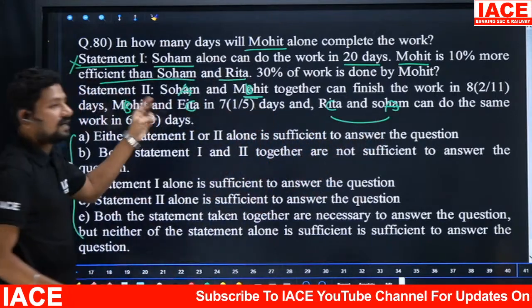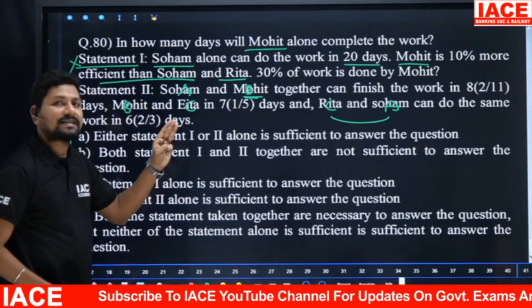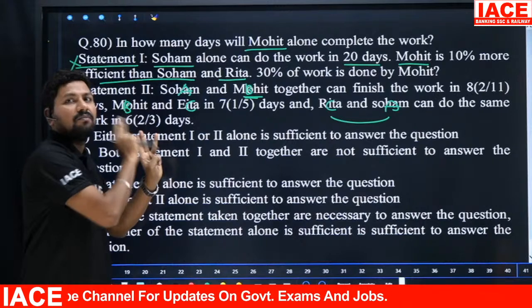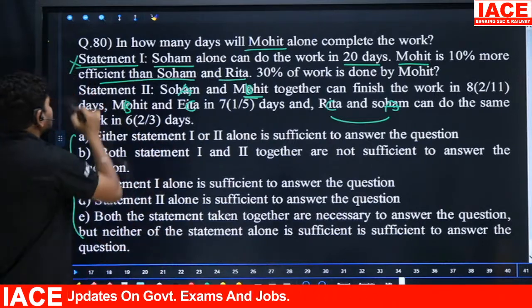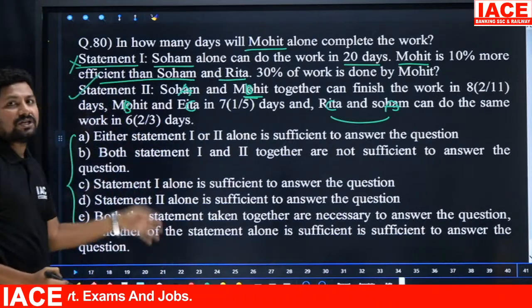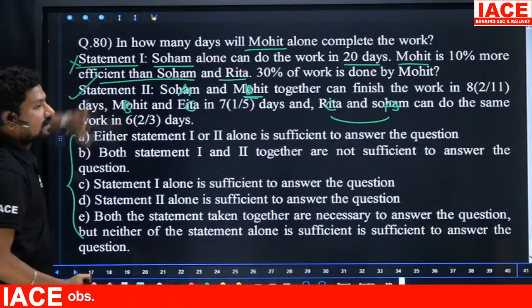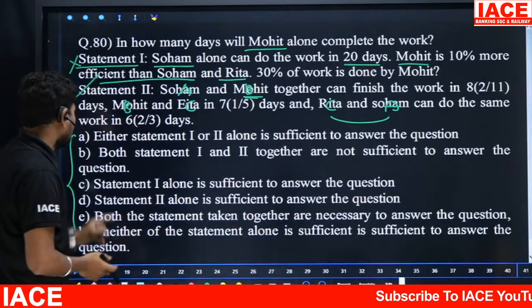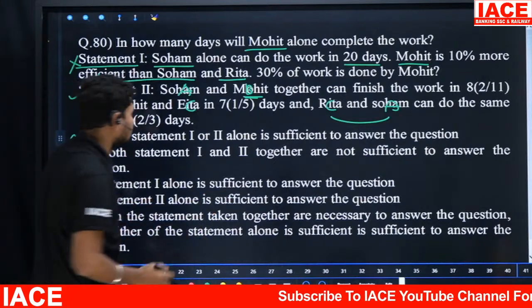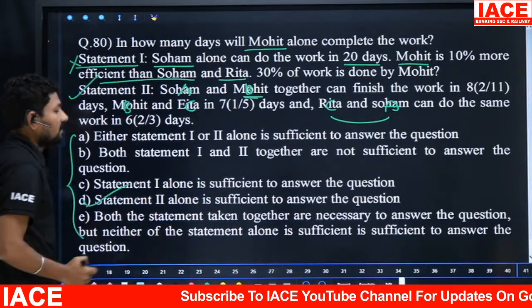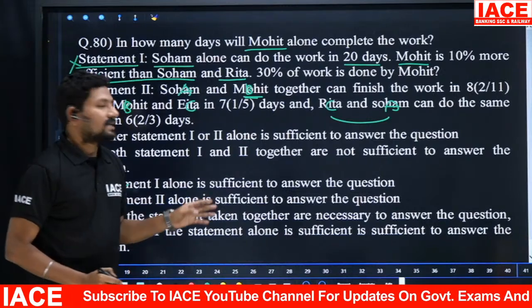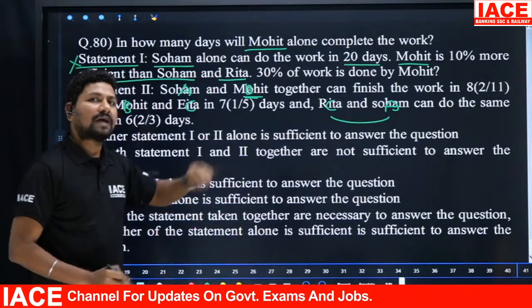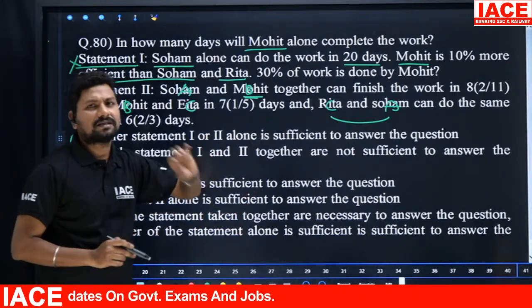That means if you need all three characters, adding them two at a time and removing the other two, you will get the Mohit value. So statement 2 alone is sufficient to get an answer, and statement 1 is not required. Option D is perfect. Don't think of it as a tough case. Out of 5 questions, you can easily solve at least 3 if you know such simple concepts.